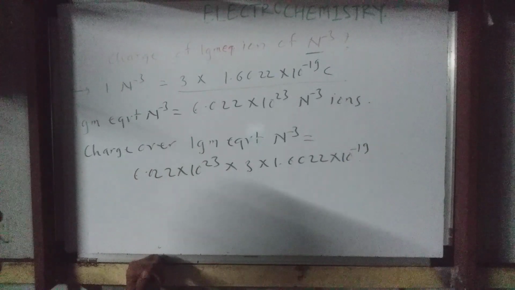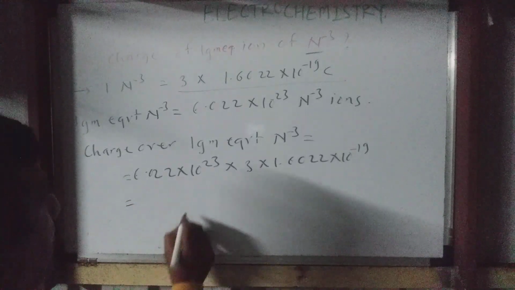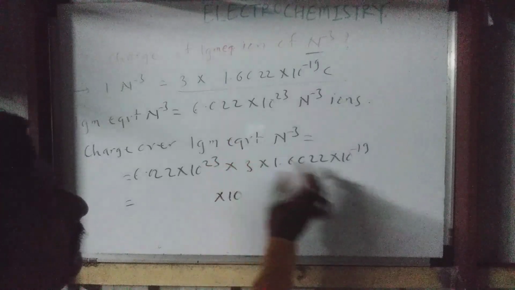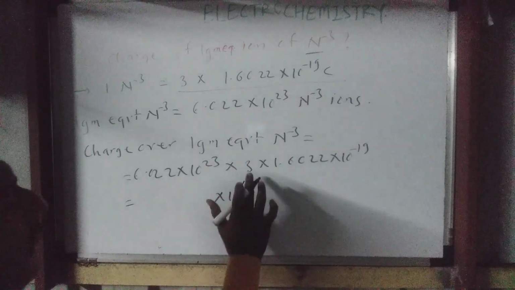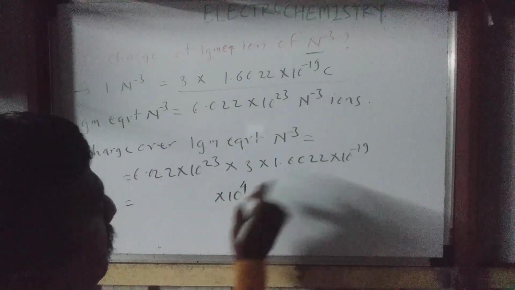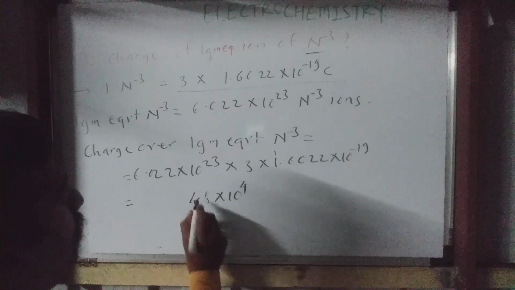Correct? So ultimately we have to do multiplication of all these. Into 10 raised to 23, 10 raised to minus 19, so it becomes only 10 raised to 4. And 3 into 1.6 is 4.8.